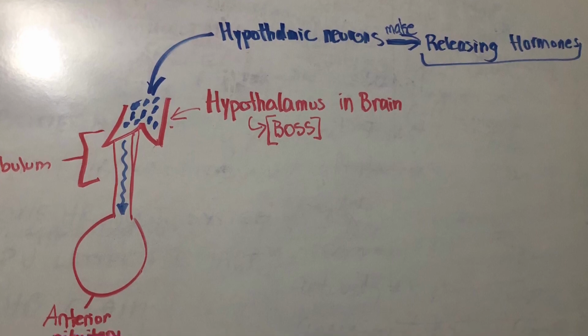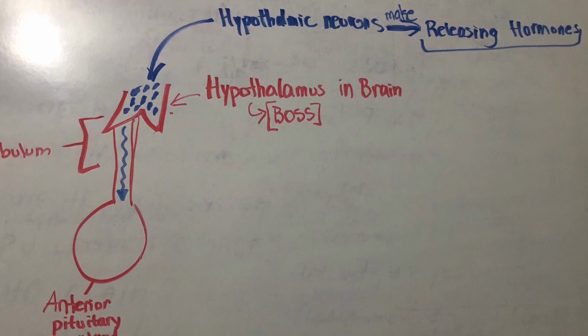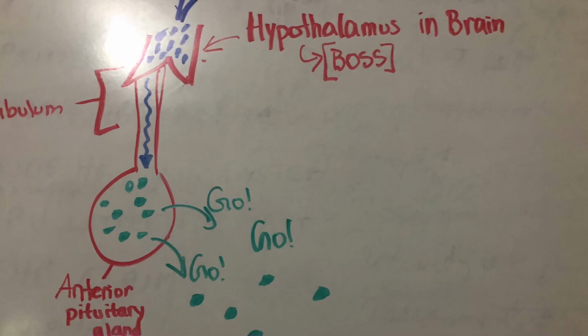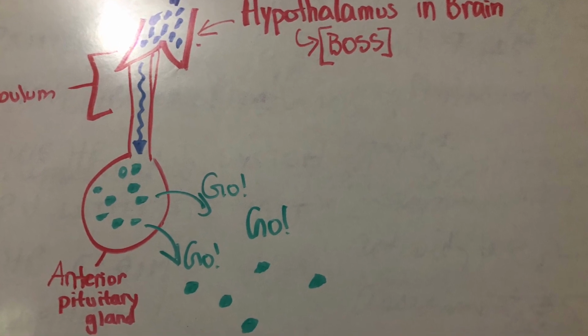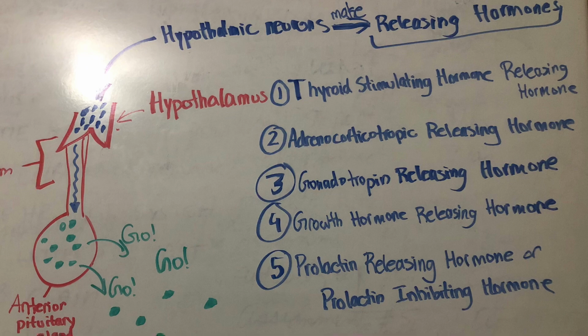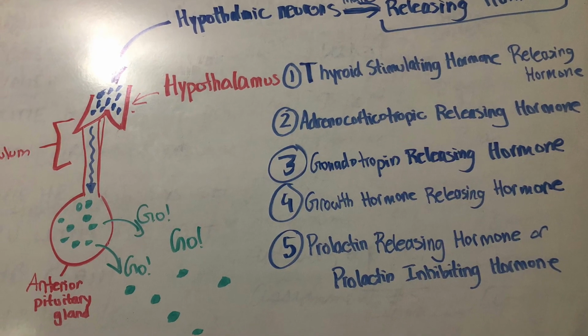The hypothalamic neurons are going to actually make the releasing hormones, which will be sent down the infundibulum to the anterior pituitary gland and tell the anterior pituitary gland which other hormones to release. So there's multiple releasing hormones that are made in the hypothalamus to be sent to the anterior pituitary gland.